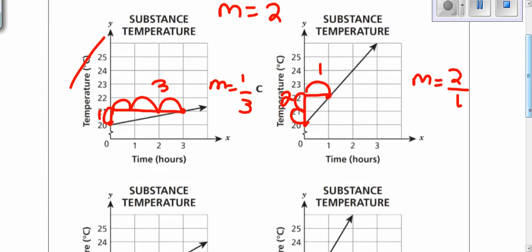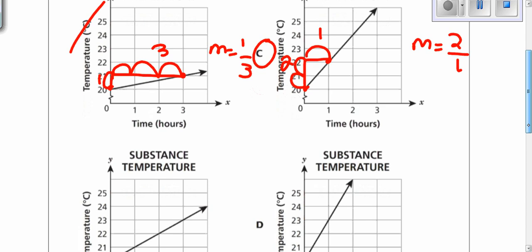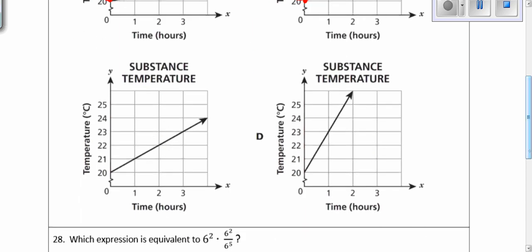So that is my answer, choice C. Let's just check B and D to make sure. B, I'm going to use these 2 perfect points and connect them. My rise is 1. My run is 1. So my slope is 1/1, which is 1, not my answer.